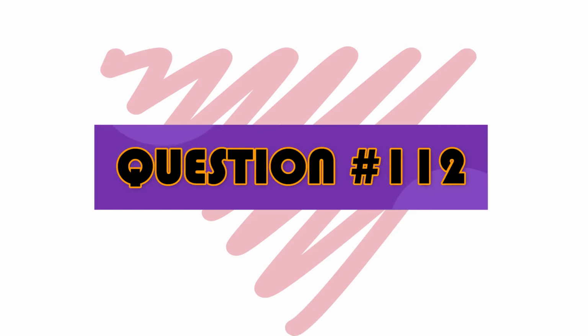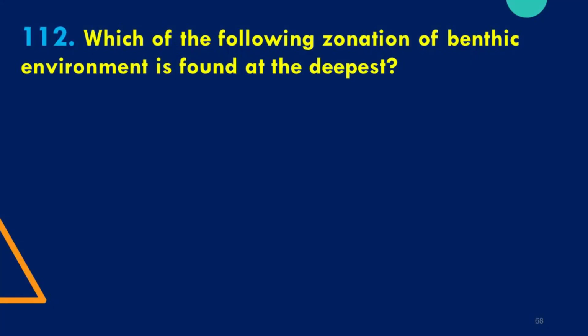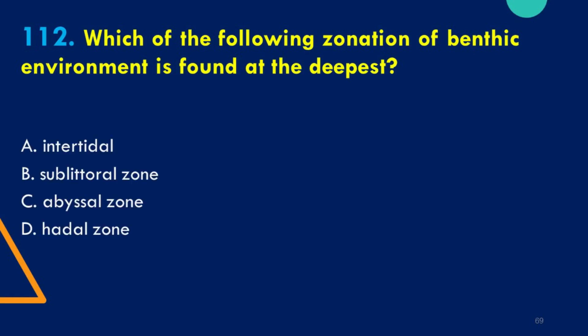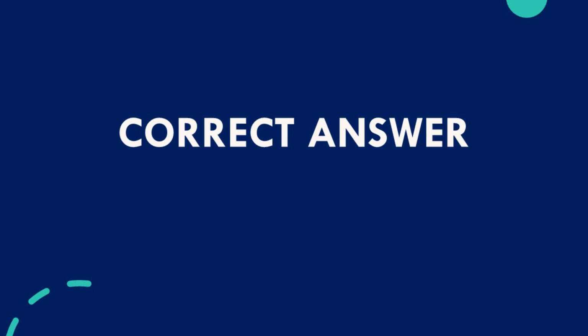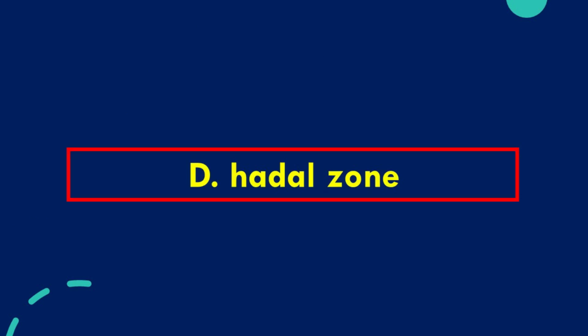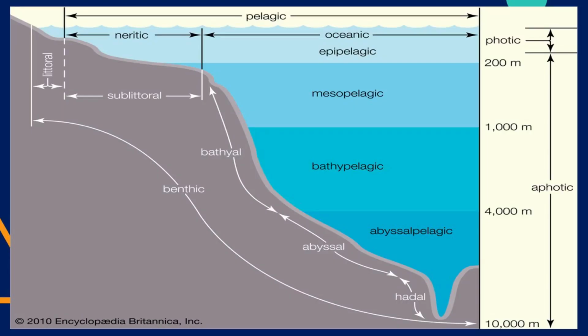Question number 112. Which of the following zonation of benthic environment is found at the deepest? A. Intertidal. B. Sublittoral zone. C. Abyssal zone. D. Hadal zone. The correct answer is D. Hadal zone. The deepest region of the oceans, with depth greater than 6,000 meters, is the hadal zone of the deep sea trenches. Sediments of the deep sea primarily originate from a rain of dead marine organisms and their wastes.